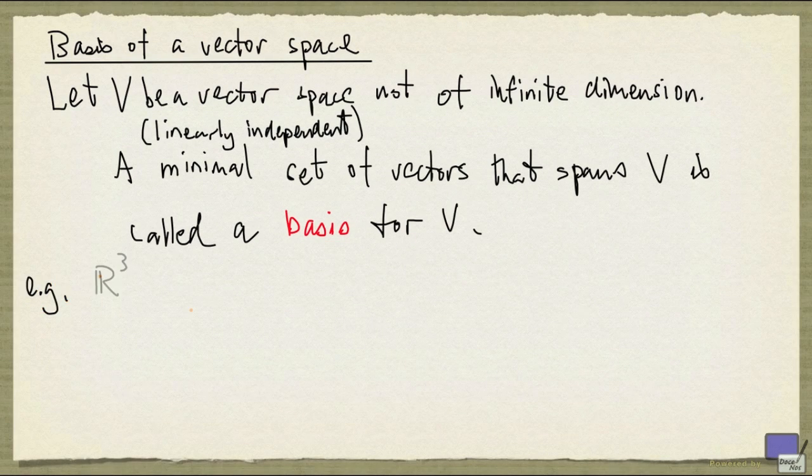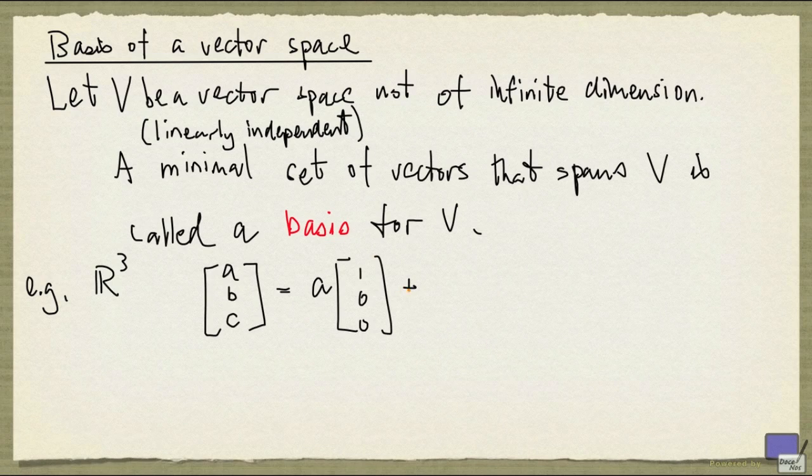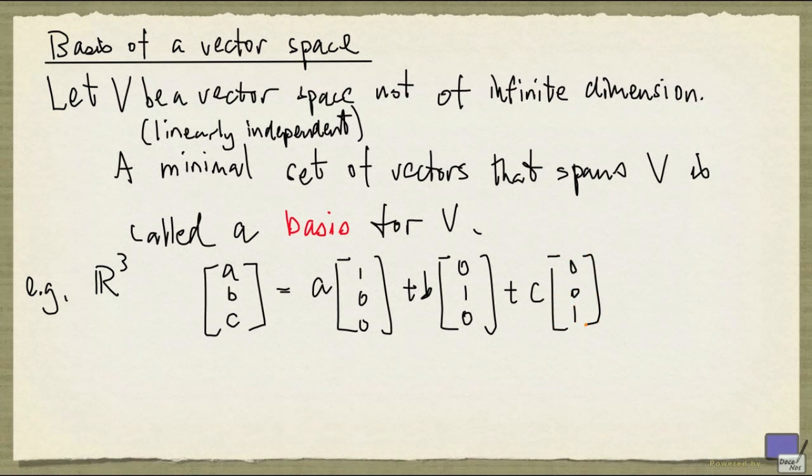So let's look at an example. We're going to look at the vector space R3. Now, in R3, every vector is of the form (A, B, C), and this can be written as A times (1, 0, 0) plus B times (0, 1, 0) plus C times (0, 0, 1). So immediately, if we take these three vectors, we know that they will span R3. Now, these three vectors are linearly independent because if you consider this equation, the only way you can get the zero vector is to have A equal to B equal to C equal to 0. So the set of these three vectors spans R3 and is linearly independent, and so it's a basis for R3.